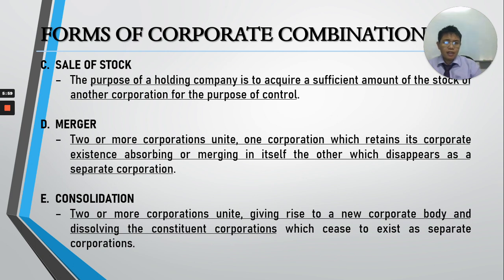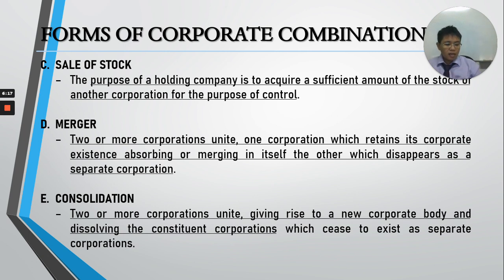Now, A corporation and B corporation will be known as your original corporations. Also, you can use the term constituent corporations. Later on, they will be known as your dissolved corporations because they will both disappear.